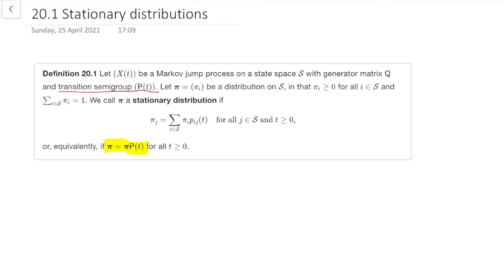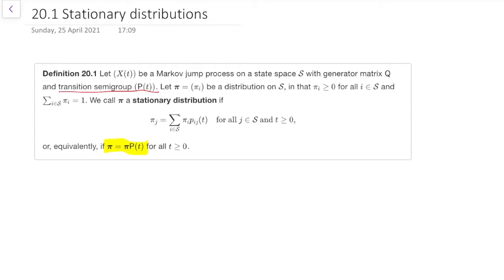So if we have a Markov jump process with a certain state space, a generator matrix and a transition semigroup, then some distribution pi is a stationary distribution if pi_j is the sum over i of pi_i p_ij(t) for all t and all j, or in matrix-vector form if pi equals pi P(t) for all t greater than or equal to 0. So that's the formal definition, same as before, but we've got a t in brackets in there. The problem is that this definition is a pain to use, right?